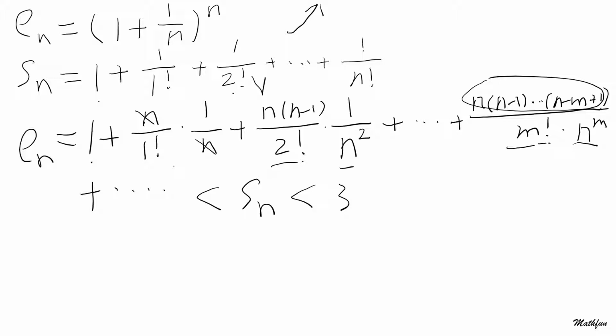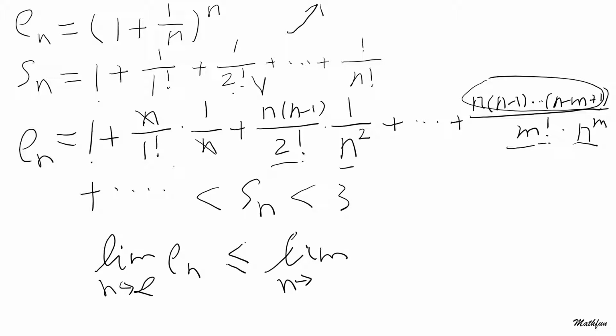And because En is smaller than Sn, what that tells you is the limit of En will be smaller or equal to the limit of Sn. Let's call the limit of Sn S, and we're going to call the limit of En E. Okay, so that is one thing we find out, that E is smaller or equal to S.